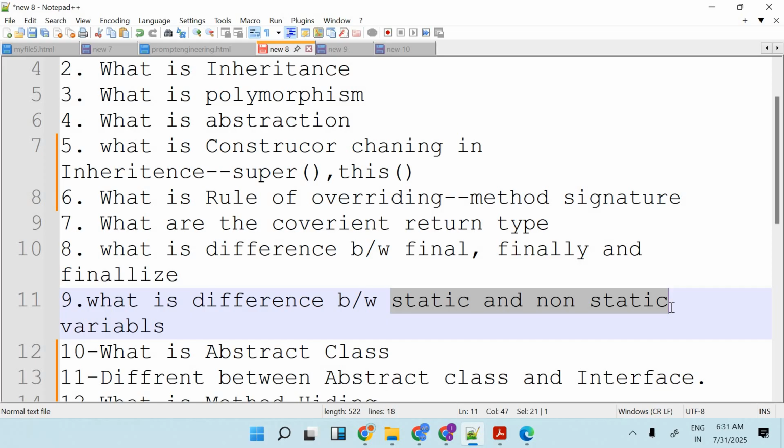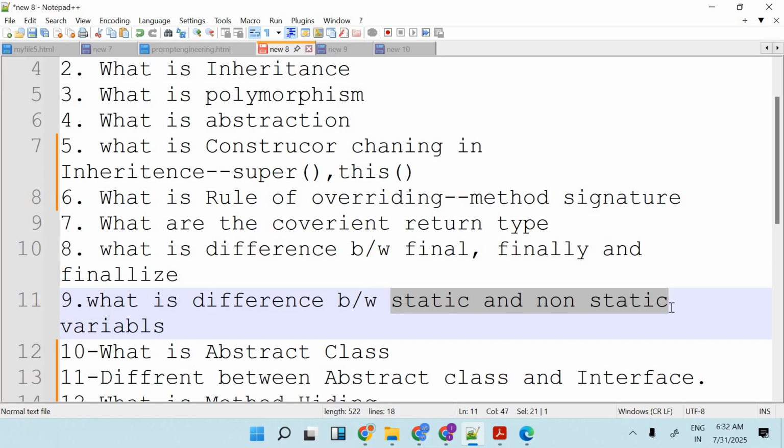So the total number of students will behave as a static, and the rest of the variables like ID, name, salary will behave as non-static. So static is something where the copy will be common for multiple objects, right? Here you have to understand the multiple objects. If a single copy is common to multiple objects, it is static. Non-static means it has a separate copy for each separate object, right?